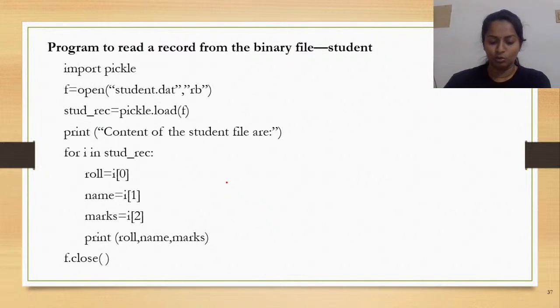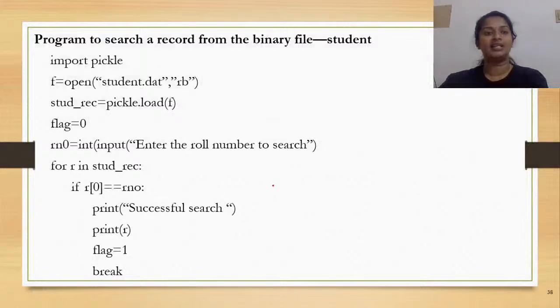As I see no more doubts, okay then, let's get to learning our next one. So what is the next program? The program to search a record from a binary file. Now here again the binary file is the student file. So what are we trying to do? We are trying to search a particular record.